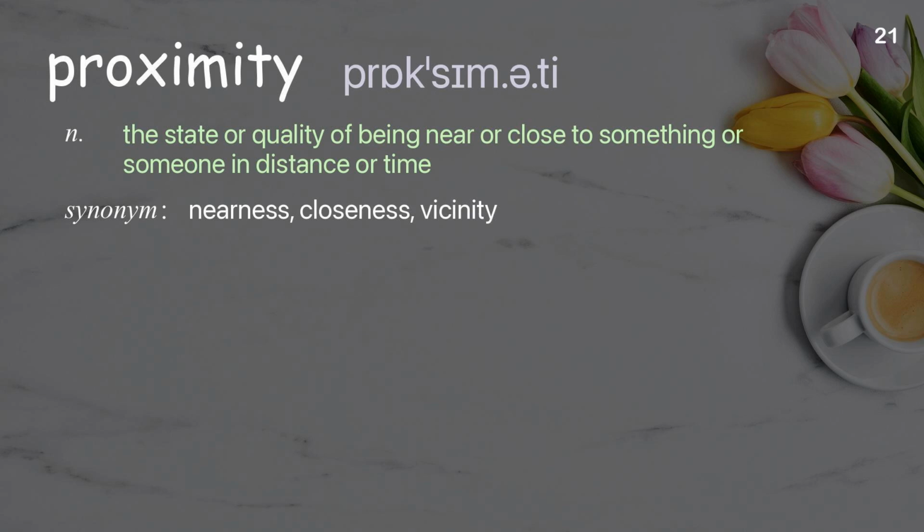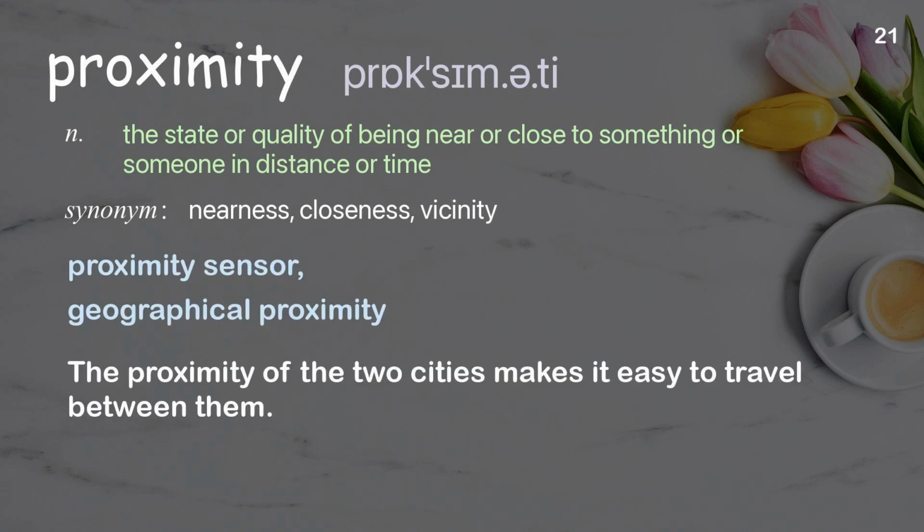Proximity. The state or quality of being near or close to something, or someone in distance or time. Examples: Proximity sensor. Geographical proximity. The proximity of the two cities makes it easy to travel between them.